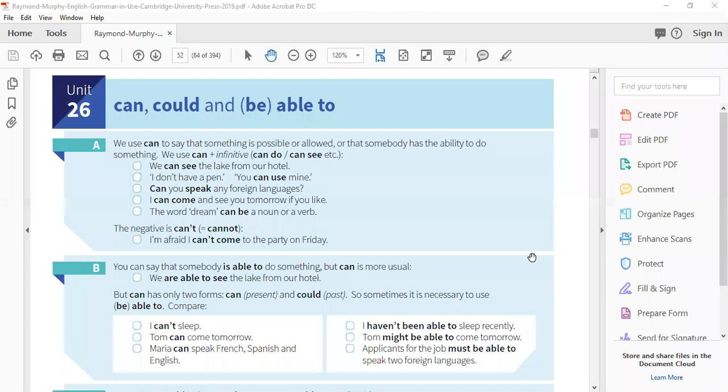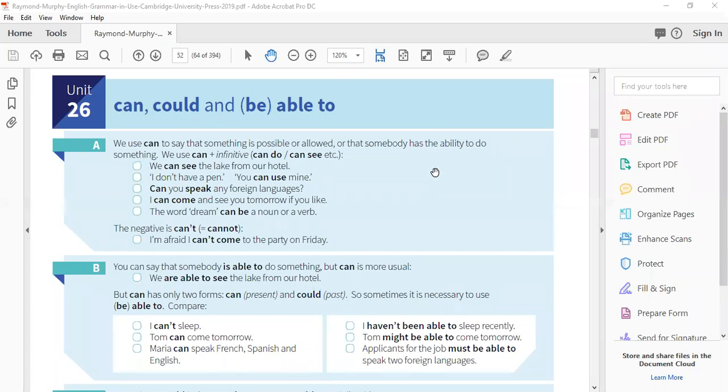So today we will be doing can, could, and be able to. Let's begin. As you can see on my screen, we use can to say that something is possible or allowed, or that somebody has the ability to do something. We use can plus infinitive. Infinitive means the first form or base form of the verb. We don't use any modified form of the verb, such as the ing form, or adding s or es.